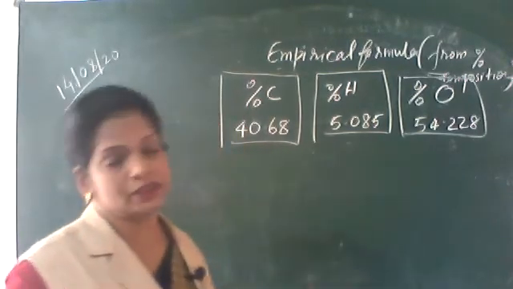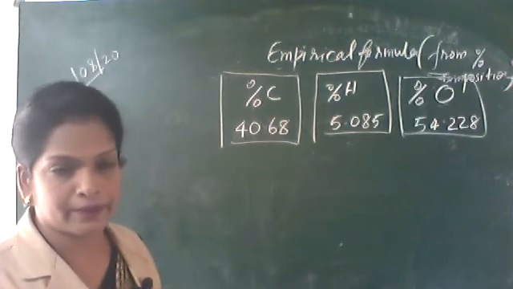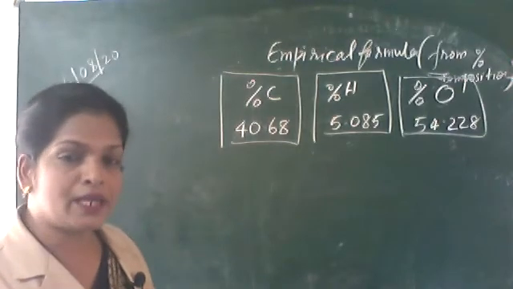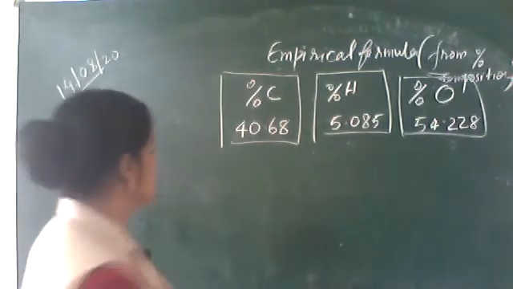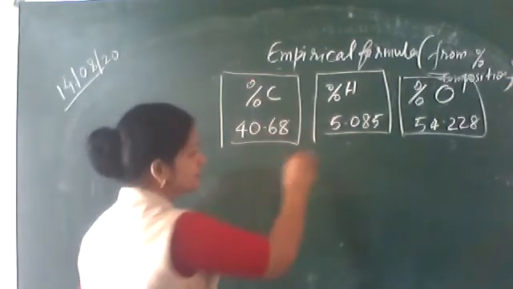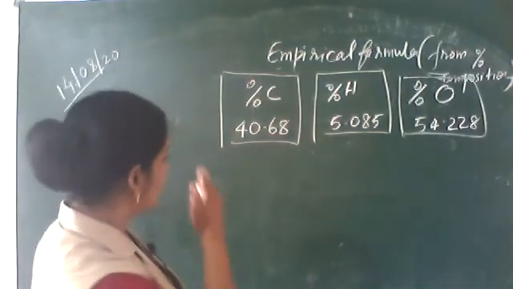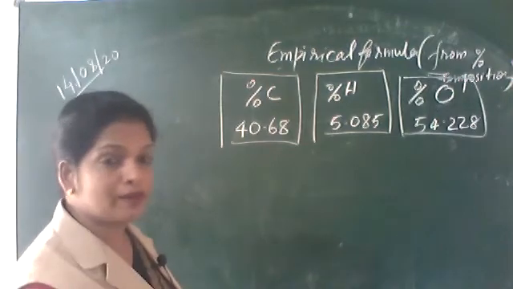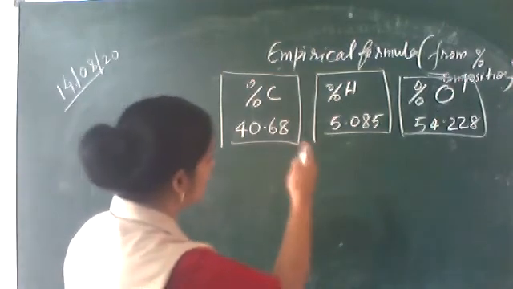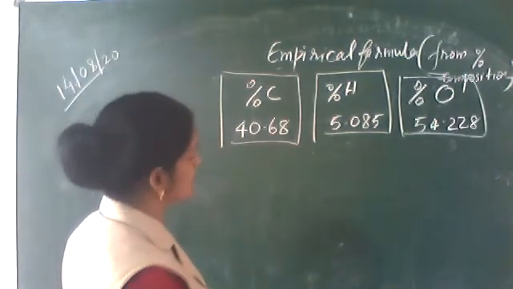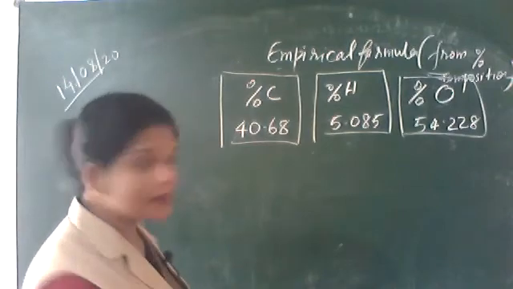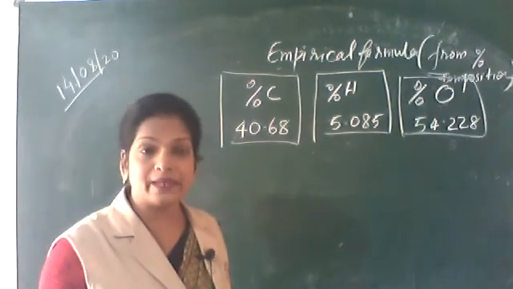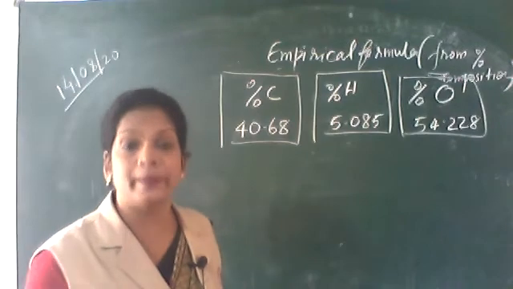Of course, oxygen weight is already given. Now what you have to do, these are the weights. So you have to see in each and every weight, carbon in this 40, how many 12 are there? How many 1.0078 in that hydrogen's weight and oxygen's weight? So you can convert this weight into number.